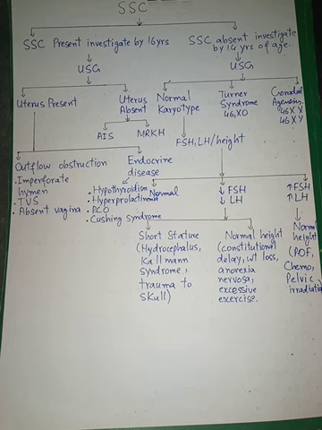Now, if the secondary characteristics are absent, we will do the ultrasound for ovaries and karyotyping. If there is normal karyotype, then there may be hypothalamic or pituitary cause. We will check for FSH, LH, and height. If all the things are normal, then the patient is normal. If FSH and LH are low, then there may be hypothalamic or pituitary failure.